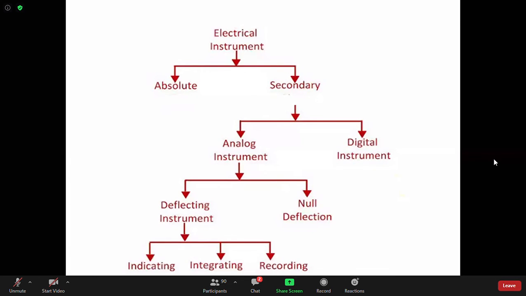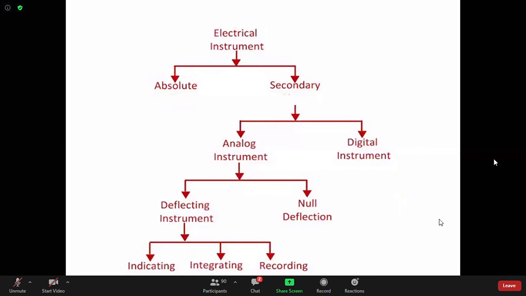In some sense, your oscilloscope can also be used as a recording instrument if the facility is there. If it is a digital storage oscilloscope, you can record something. So recording type instruments are very common to you: ECG machine, seismogram. Those machines are recording type.